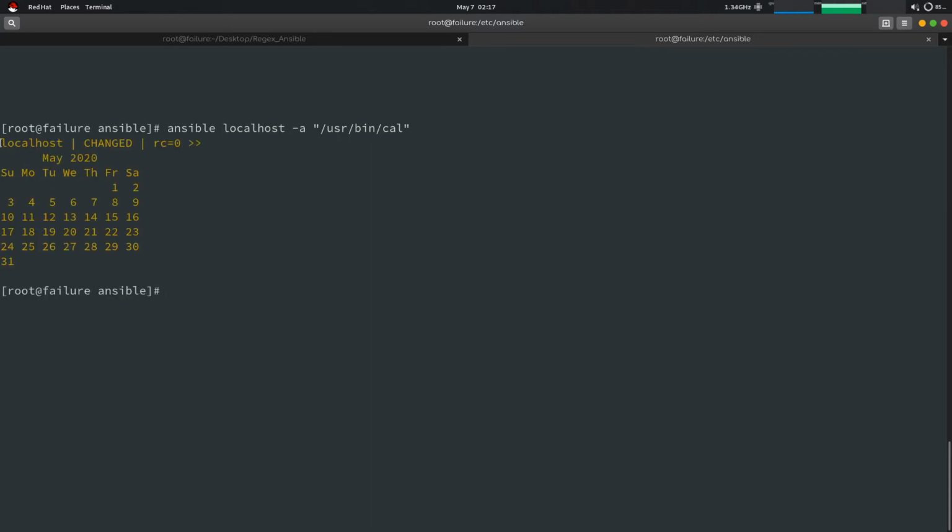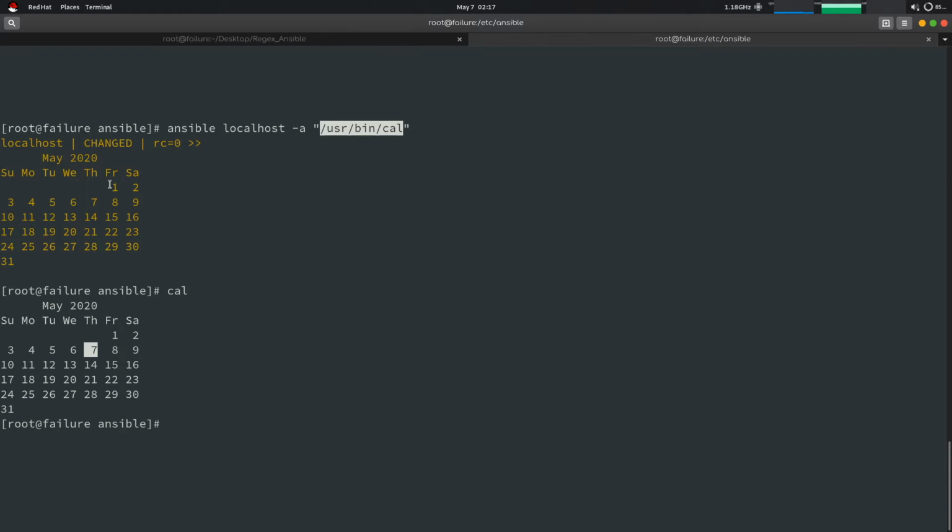It mentions that the command has run over localhost. It has done some task and the return code is 0. If the return code is not 0, then there is an error. It is showing changed, meaning it has executed the command. So what we have done here is command Ansible to run a command which is stored in /usr/bin/cal, which is the command for the calendar.